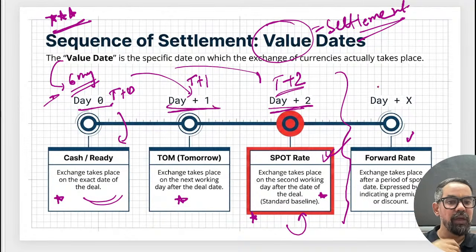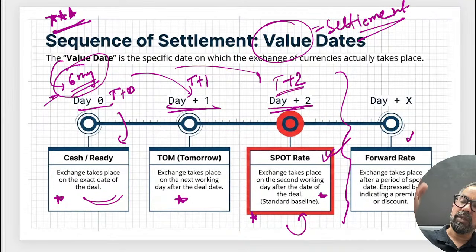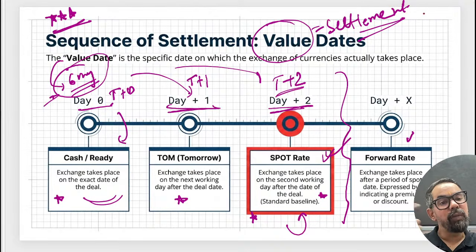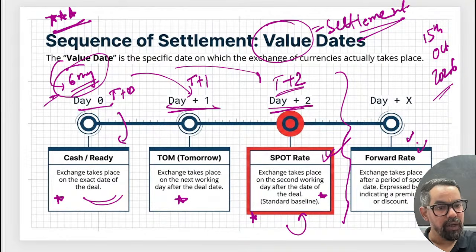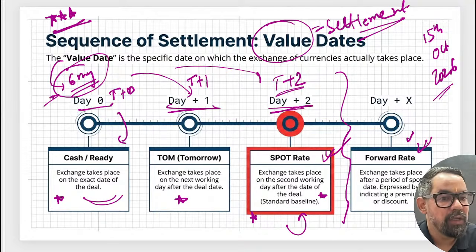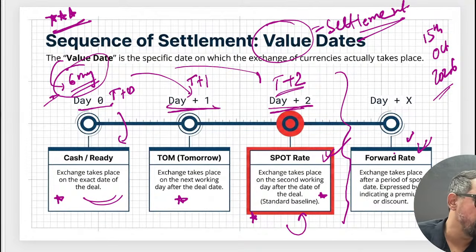Okay? So let's say we enter into a trade today, your bank entered with some XYZ exporter in a contract, and settlement is going to take place on 15th of October 2026. This trade between bank and customer is called forward rate, okay. So it is not necessarily so, Harshal sir, it can be cash also.